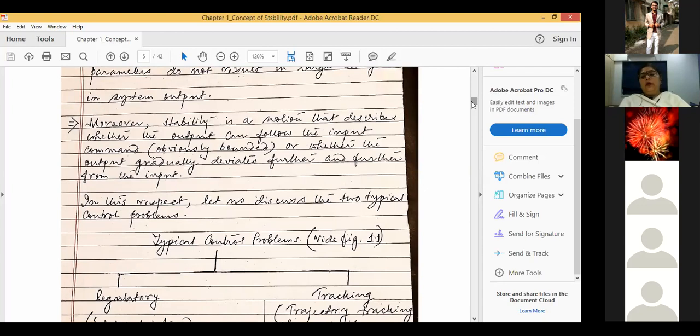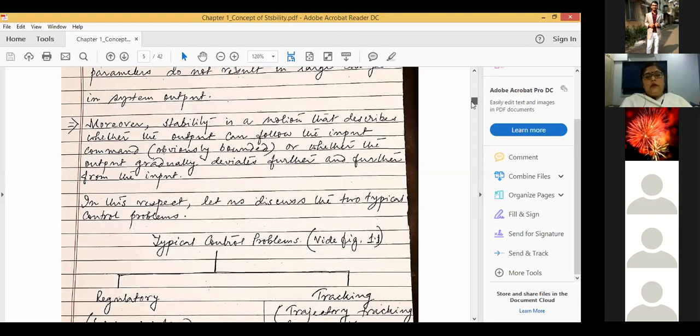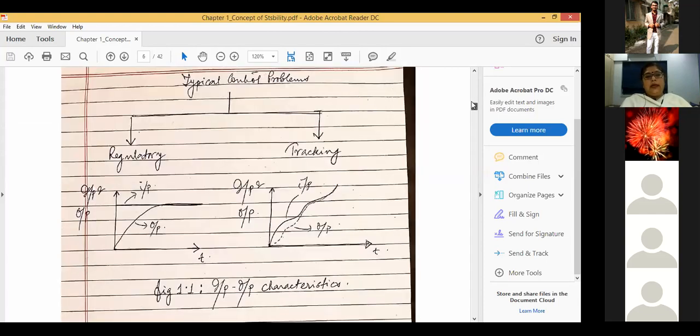One type is known as regulatory problems, and the second type is called tracking problems. Now let's directly go to this diagram.